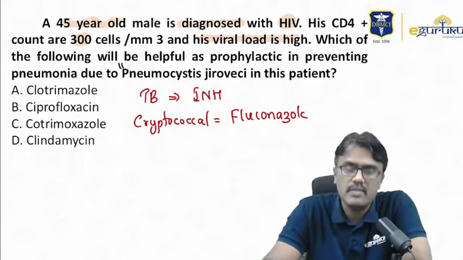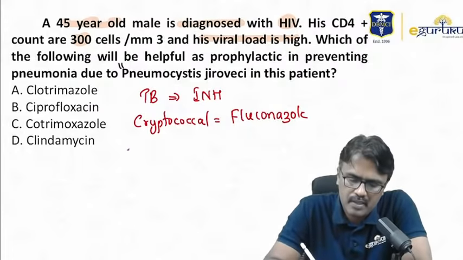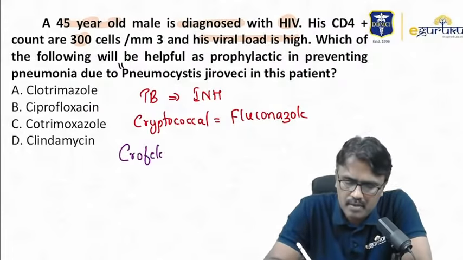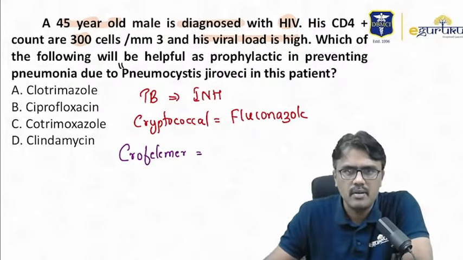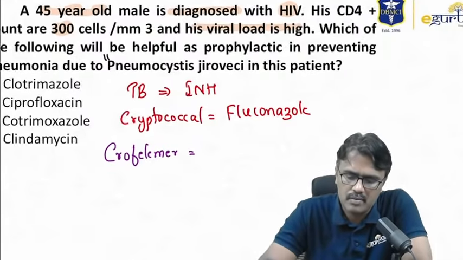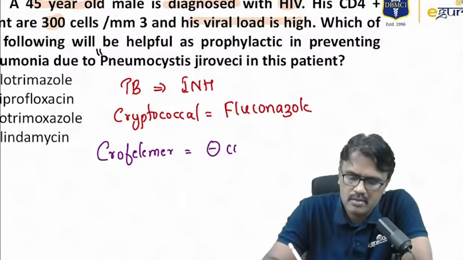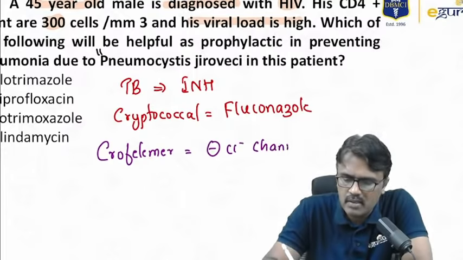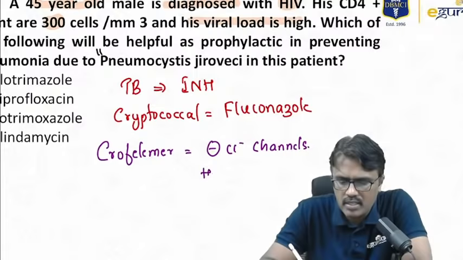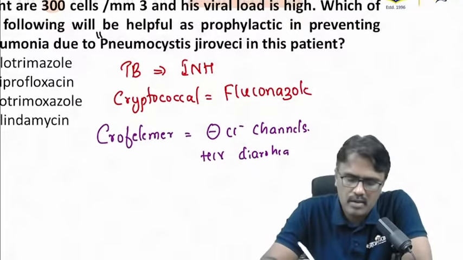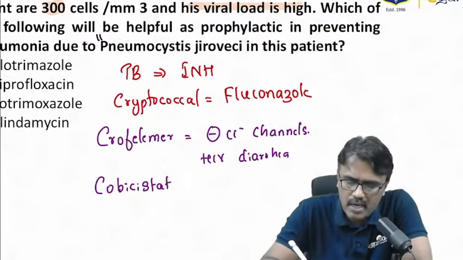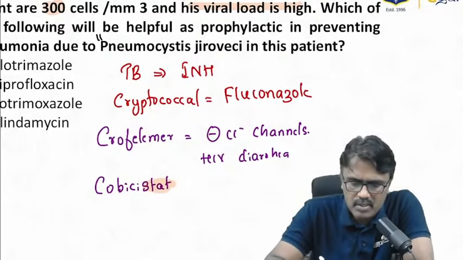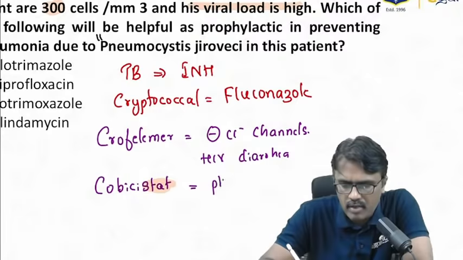Any new drug for HIV which has come to the market, remember there is a drug called crofelemer. Crofelemer is a new drug which is known to inhibit chloride channels, and it is used for HIV-associated diarrhea. So for HIV diarrhea, crofelemer is used. One more drug which is asked is cobicistat. It also starts with C. Anything ending with stat in pharma, remember their purpose is enzyme inhibition. It is a pharmacokinetic booster.